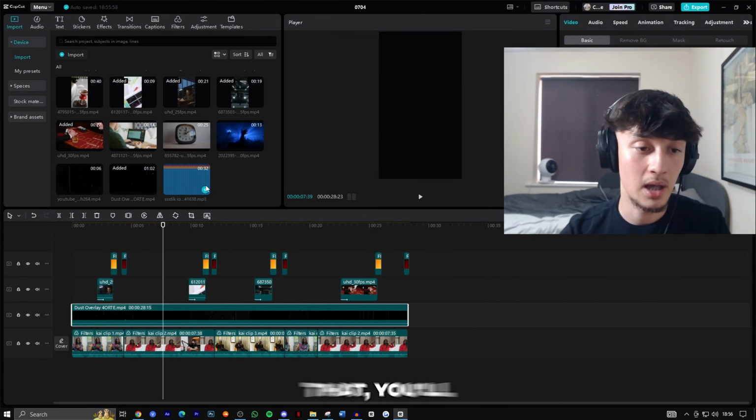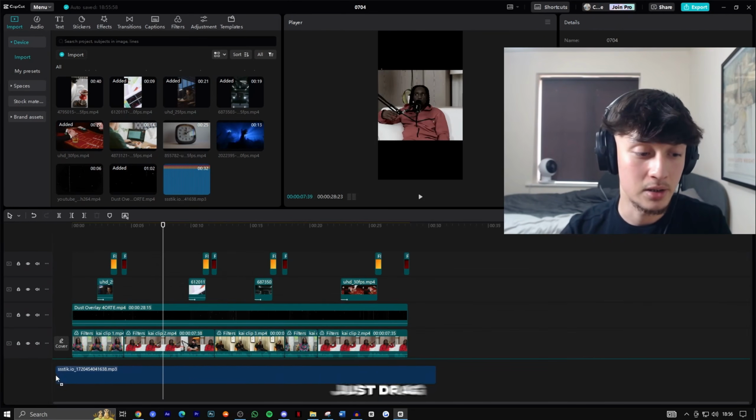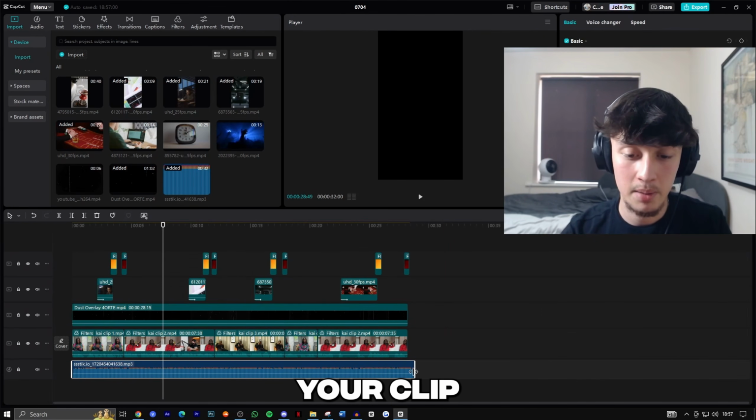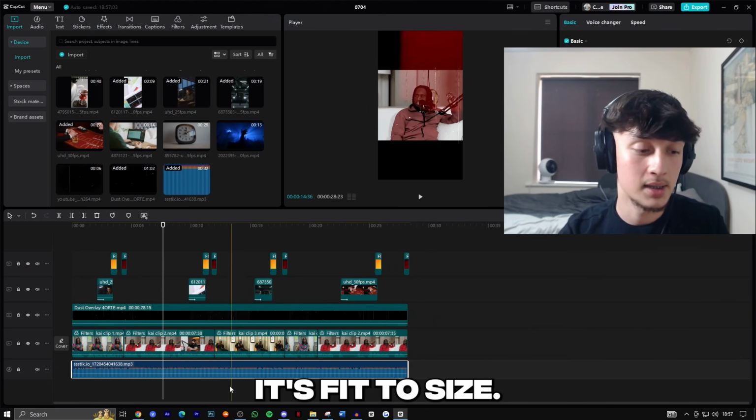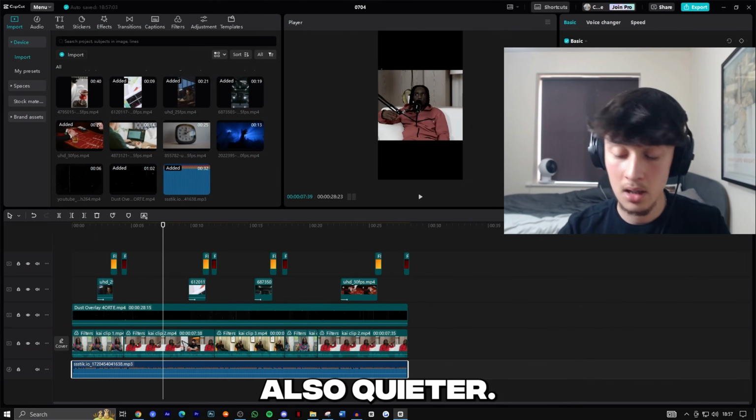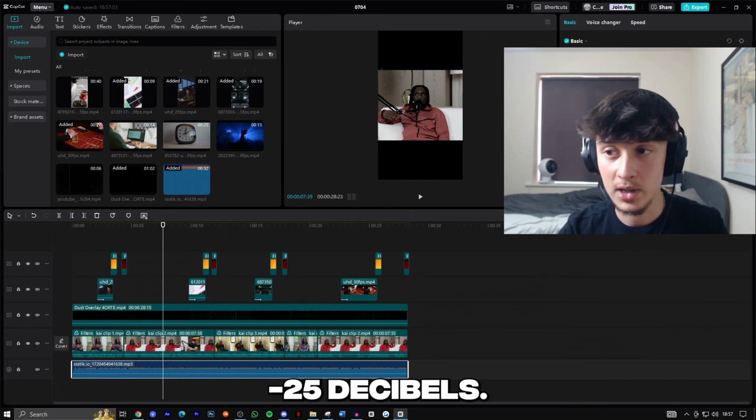And once you've gone ahead and done that, you'll have your audio in here, and you can just drag and drop this right underneath your clip and make sure it's fit to size. Then you want to make sure this is also quieter. So I recommend putting it down to around -25 decibels.